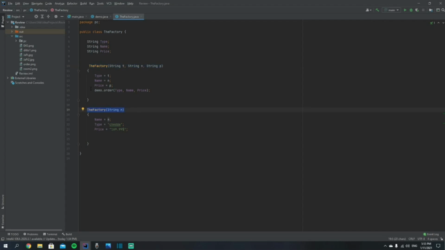You cannot have two constructors with the exact same parameters. This is because then they're just the exact same thing. An overloaded constructor will be ones with different parameters, such as this one right here. As only the name is provided, then only the name will change according to whatever the n value of that string is, and the type and price are set to something that I've already predetermined.